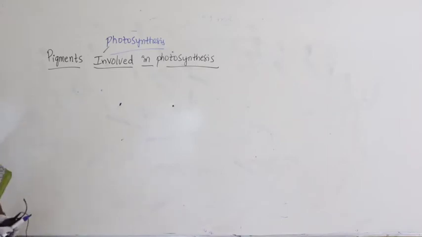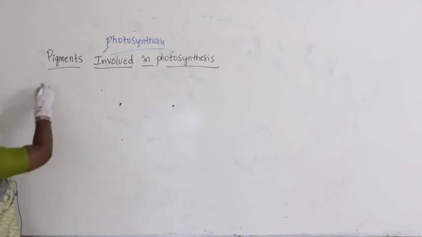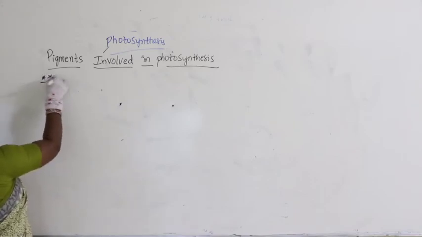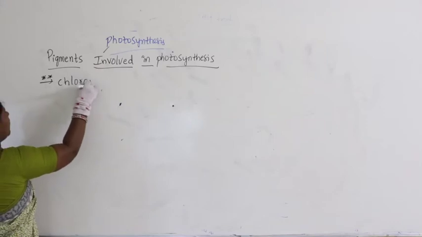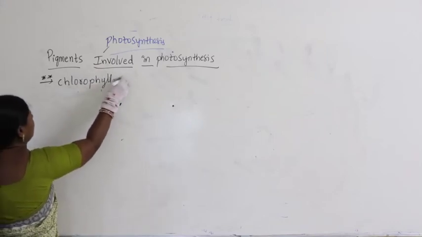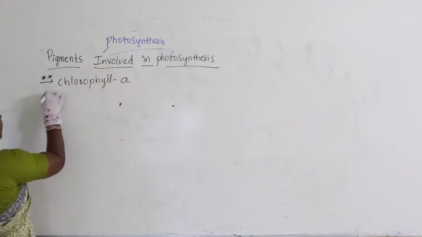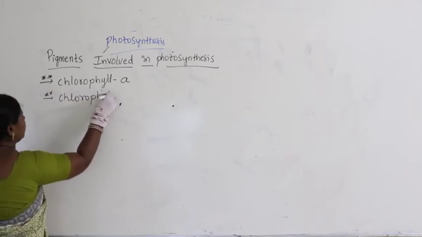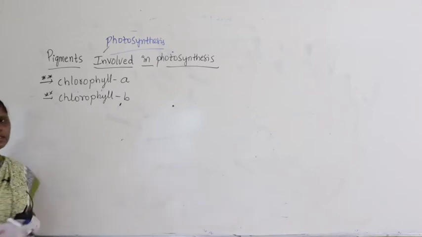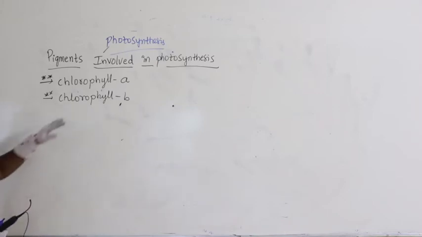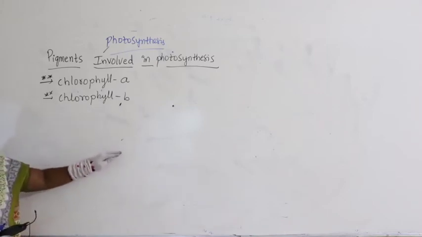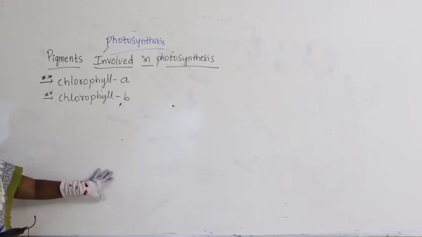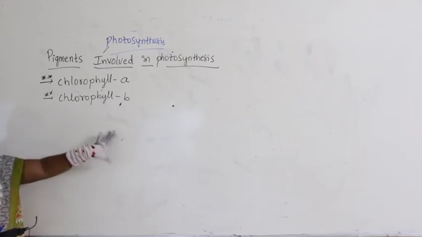So, what are the pigments we say mainly? Very important: chlorophyll A, then we have chlorophyll B. Of course, we have chlorophyll C, chlorophyll D, and chlorophyll E as well. I will talk about that part later.